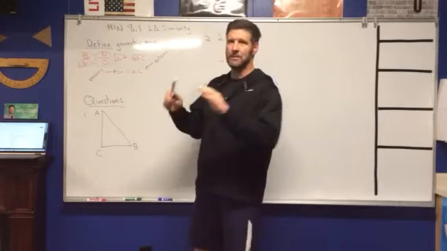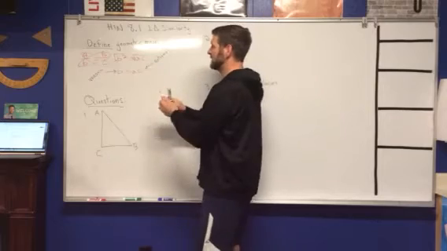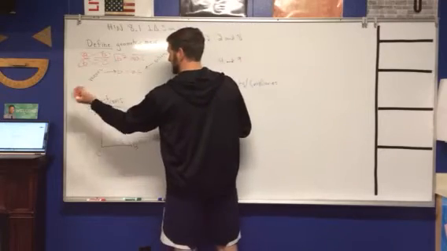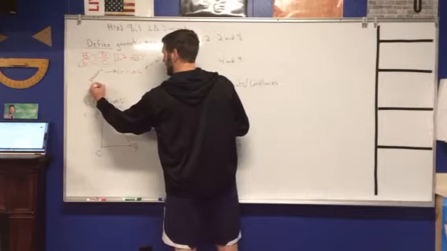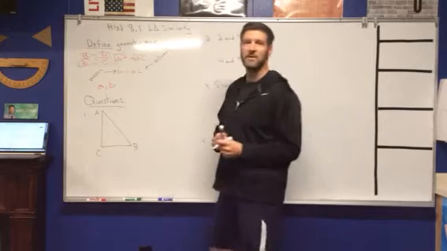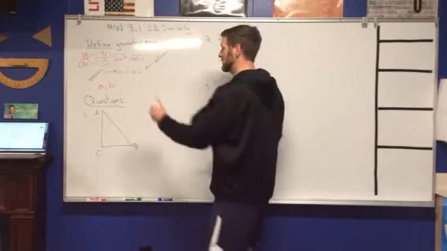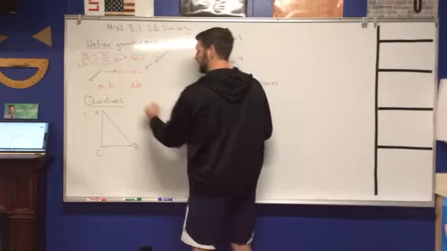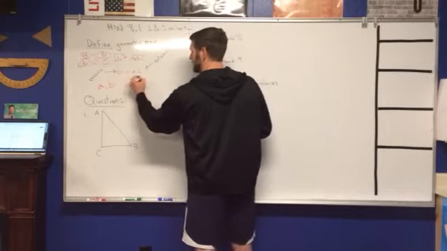Practically speaking, if you want to find the geometric mean of two numbers, let's just say you have numbers A and B, you're just going to multiply A times B and then take the square root.